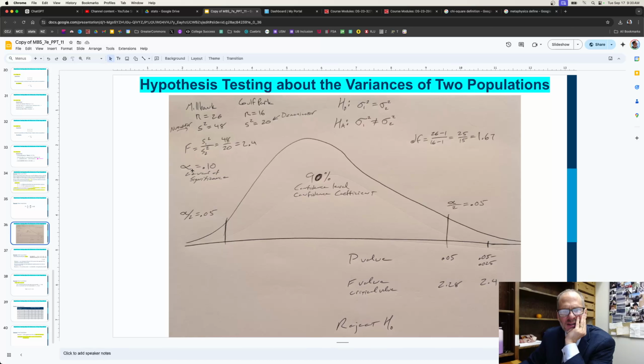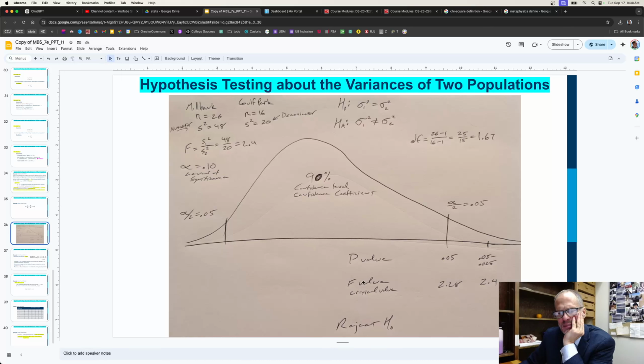I have a level of significance of alpha equal to 0.10, because your confidence level, confidence coefficient, and your alpha, your level of significance, have to add up to 1. So if this is 90%, that's got to be 10%. And this is a two-tailed test, so we divide alpha between each tail. So we get alpha over 2. Alpha over 2 gives us 5% in each tail.